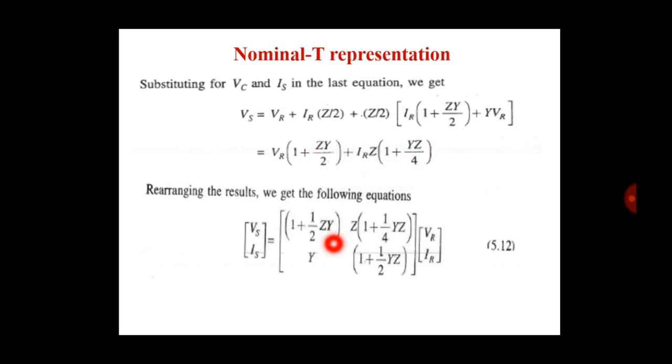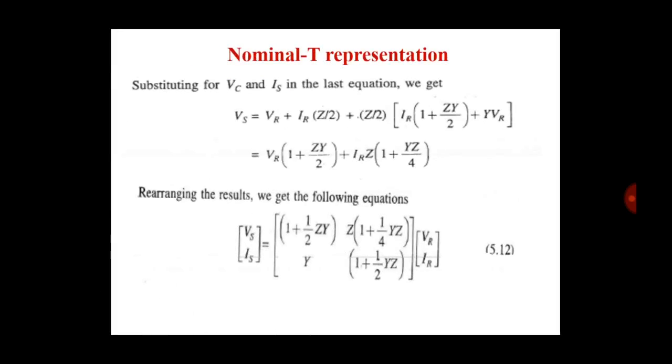So we write the relation between Vs, Is and VR, IR like this. Vs, Is in matrix form: 1 plus 1 half ZY, Z into 1 plus 1 by 4 YZ, and Y, 1 plus 1 half YZ.